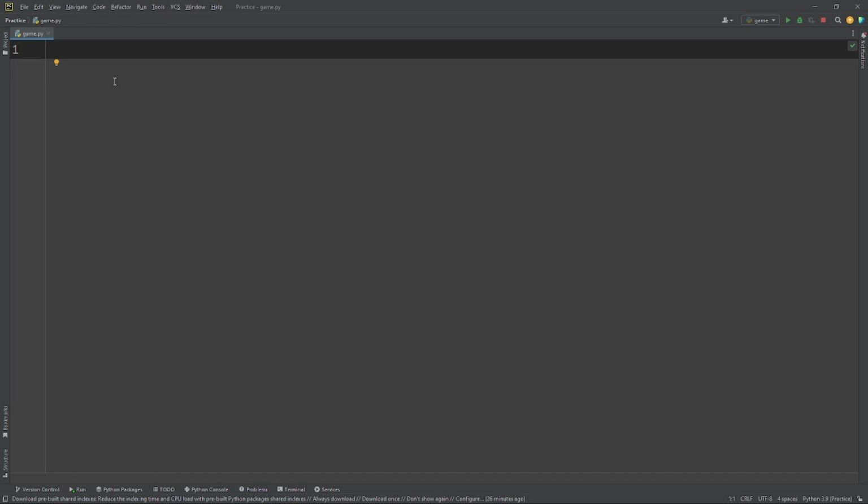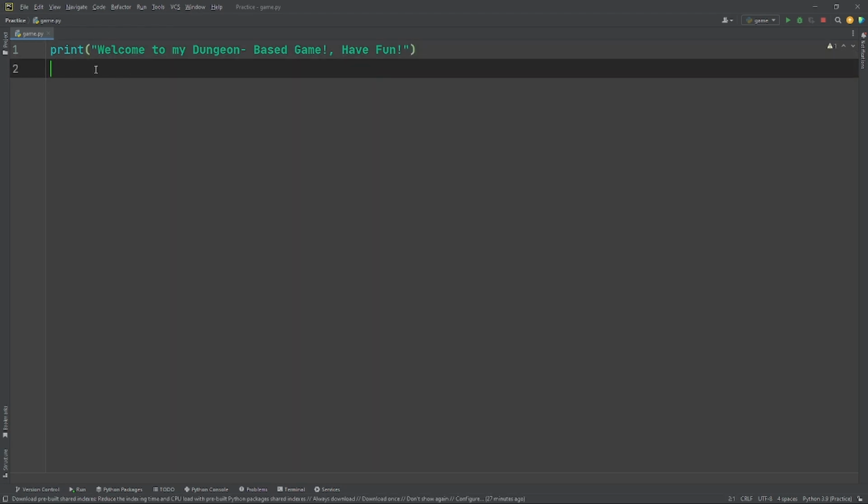Alright, we decided to do the theme of a dungeon based game. So let's start with the print function that I taught you earlier. Let's put, for example, welcome to my dungeon base game. Have fun. Nice and easy, straightforward. Voila.